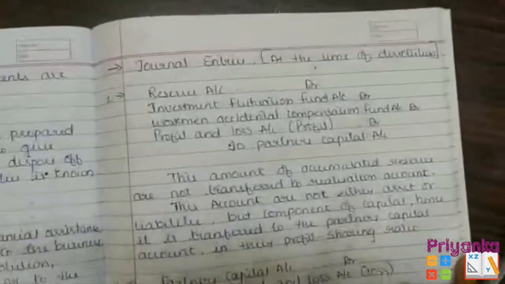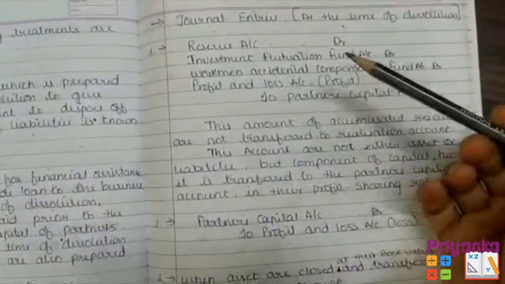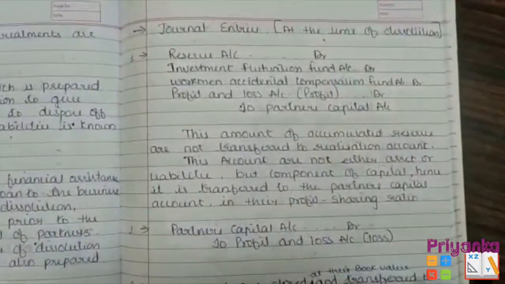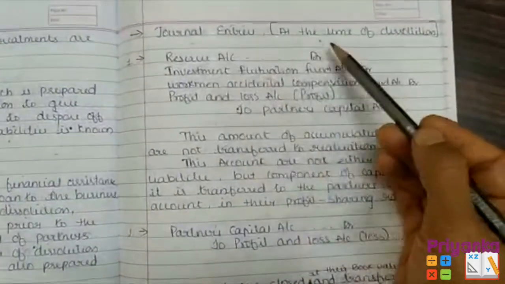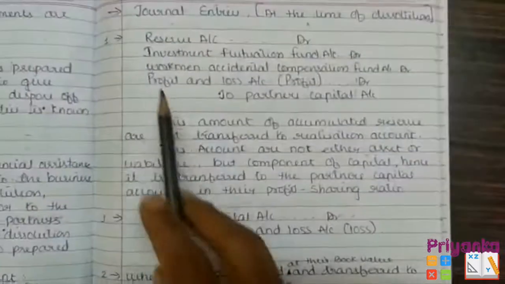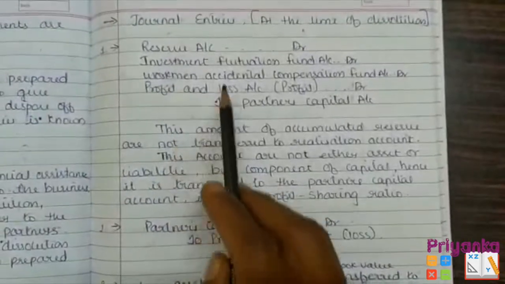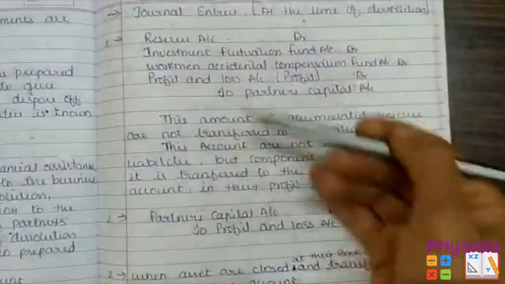Moving to the next. As I told you in the beginning, this chapter covers maximum journal entries. So here we'll start with the journal entries at the time of dissolution. Now, here are the amounts which are accumulated reserves, and these 2 points have to be written together.